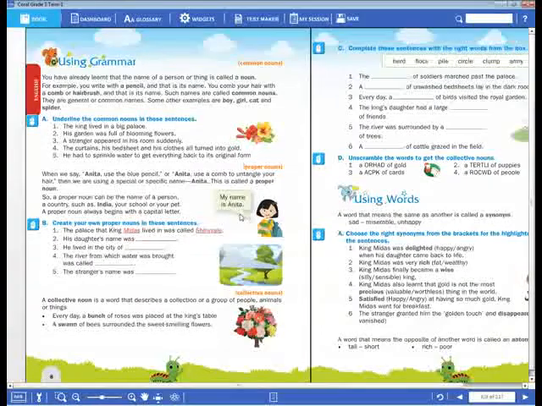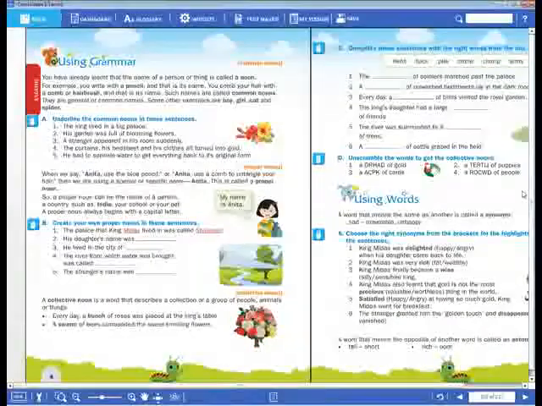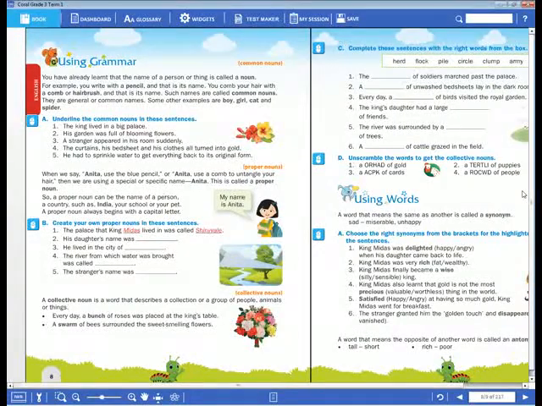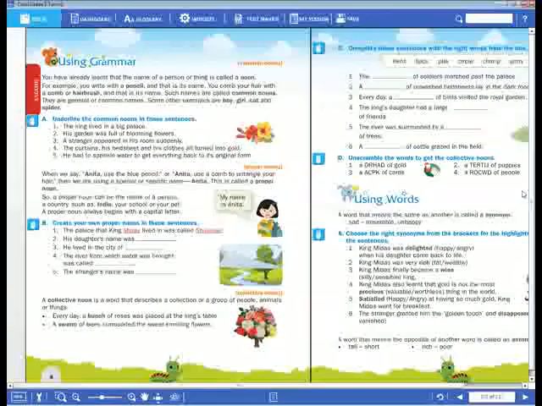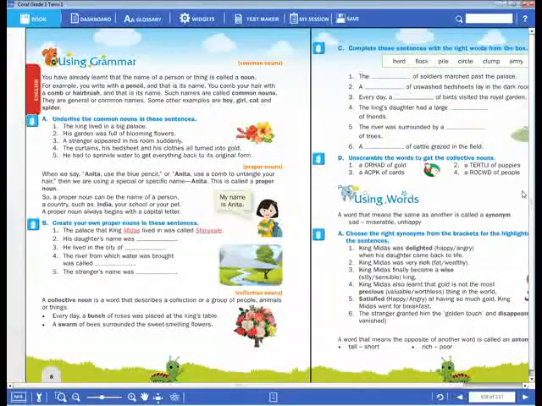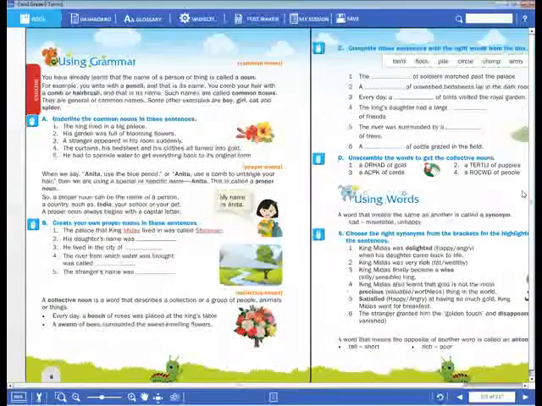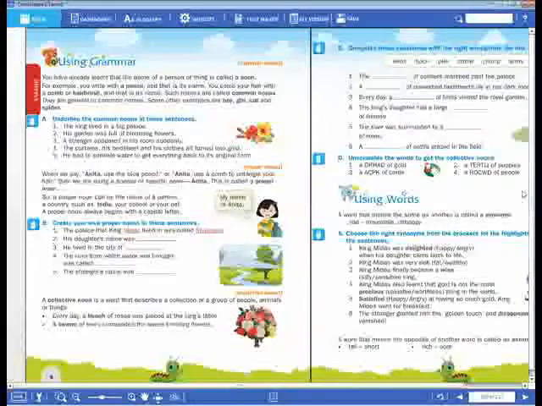So we call Anita a proper noun. Okay, dear children, I hope everyone has understood. Now come to the third noun. Have you written in your notebook, dear children? In total we have 6 types of nouns. First one is common noun. Second one is proper noun. Take your notebook and write it down. Later, I will ask you a few questions on the types of nouns: how many types are there and what are they? I will ask these in the self-assessment test, so be careful and copy this down, dear children.